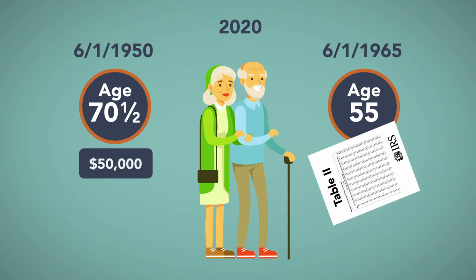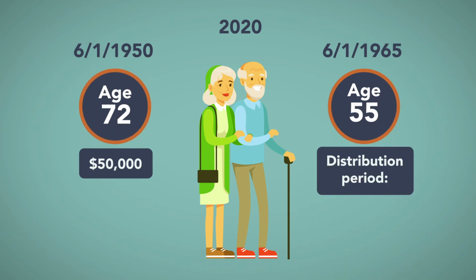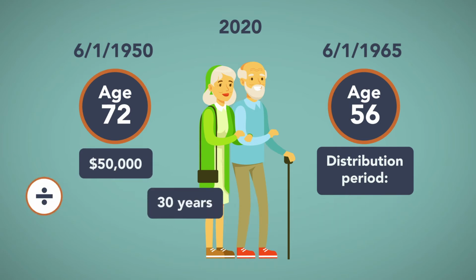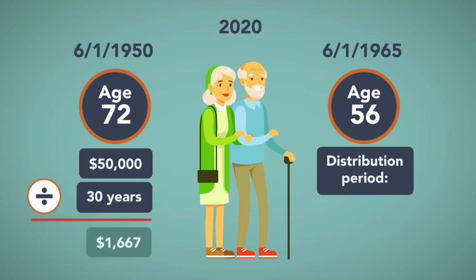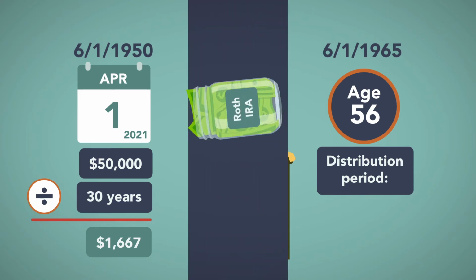Based on Table 2 in Appendix B of Publication 590B, the distribution period for the joint IRA for Mary, age 72, and Sam, age 56, is 30 years. Her required minimum distribution is $50,000 divided by 30, or $1,667. This is the amount distributed to her on April 1st, 2021, her required beginning date.